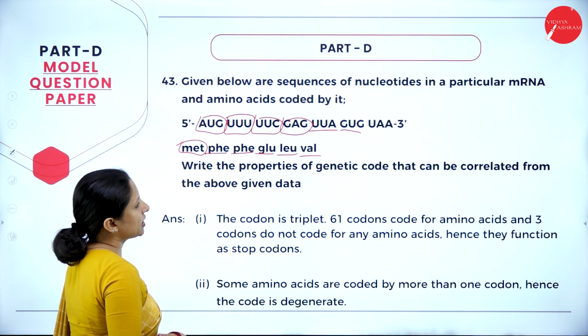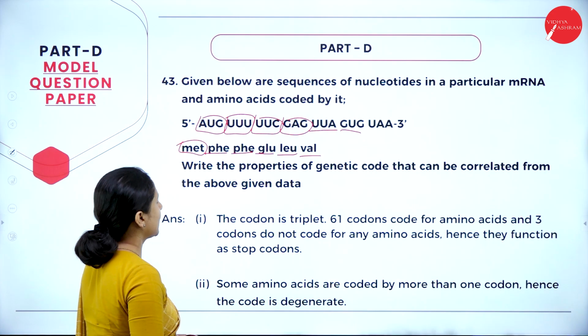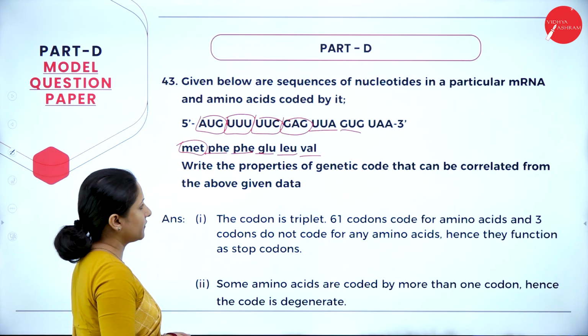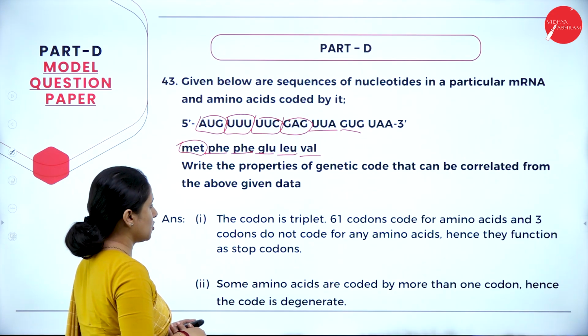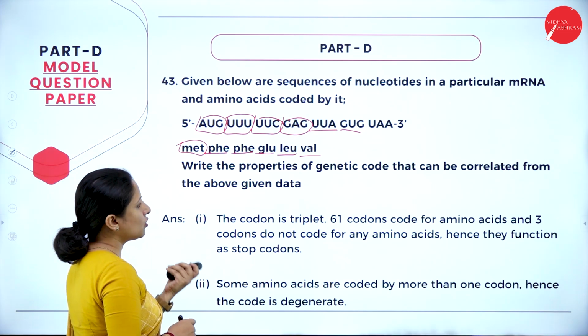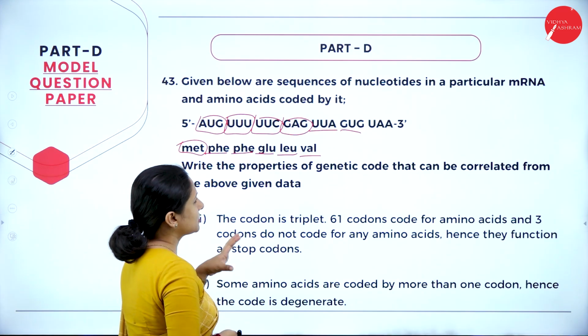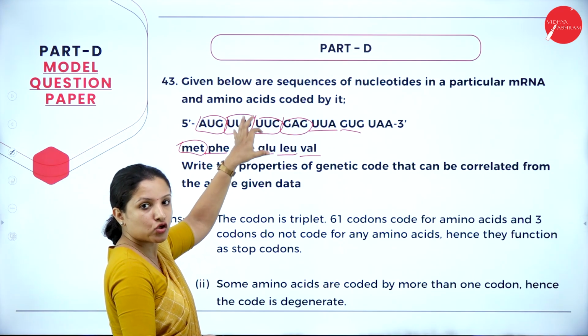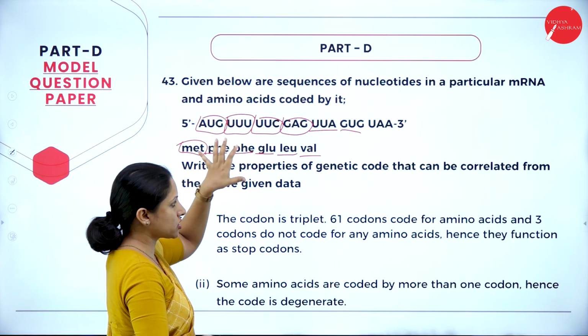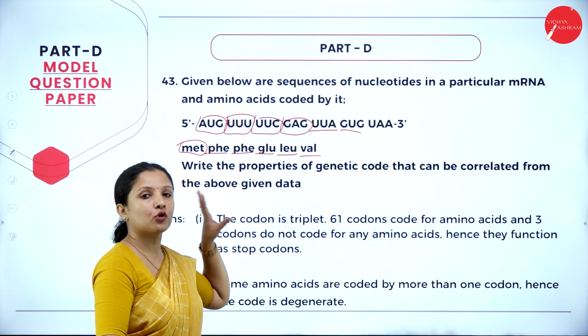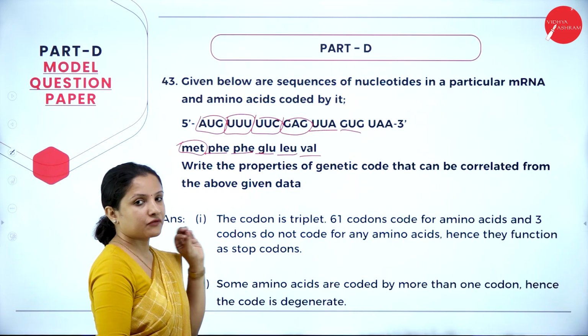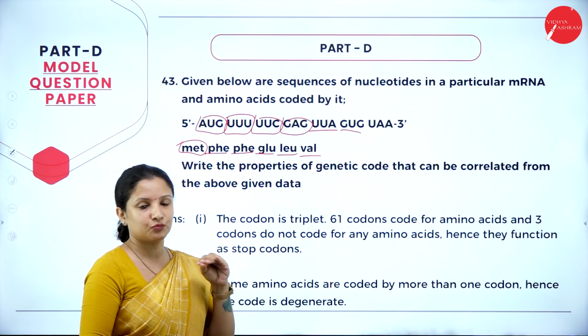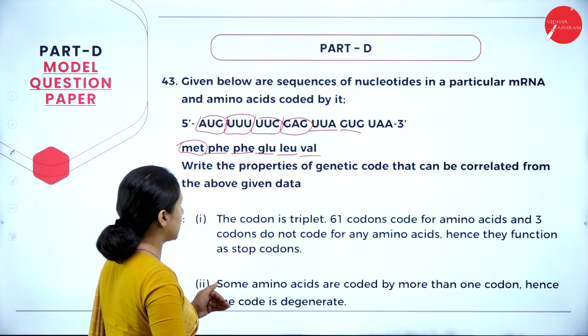So write the properties of the genetic code that can be correlated from the above given data. Sometimes they give you this just to make you confused. The entire question is that you need to write the properties of the genetic code. They have given 4 or 5 properties in the NCERT textbook, right? The same thing you need to write down.